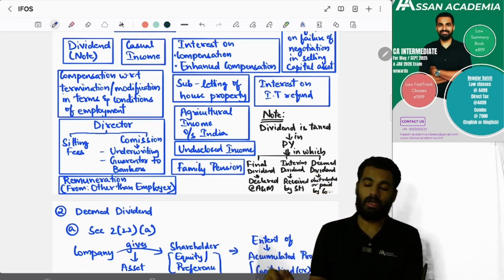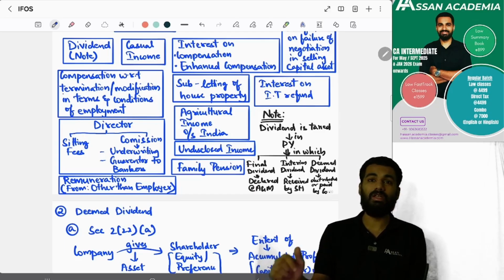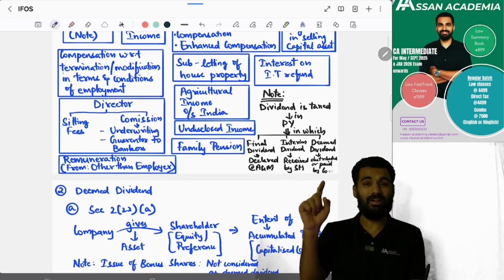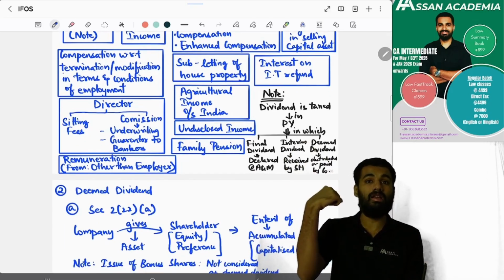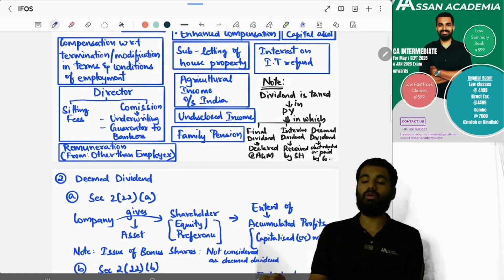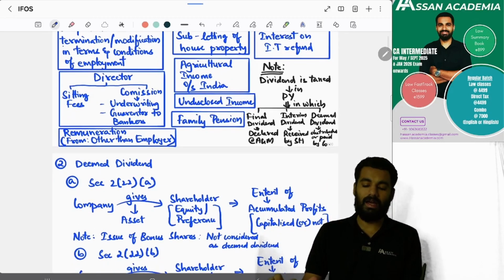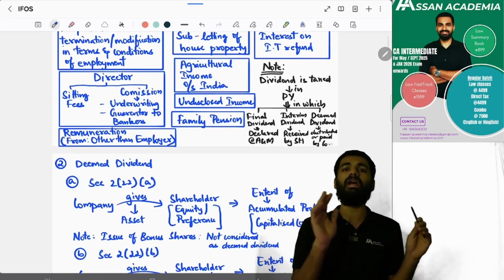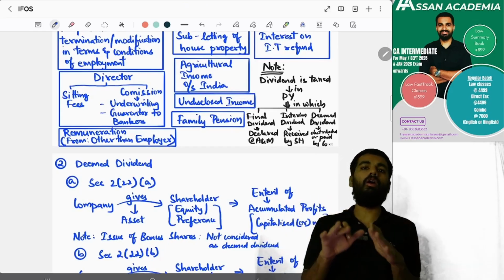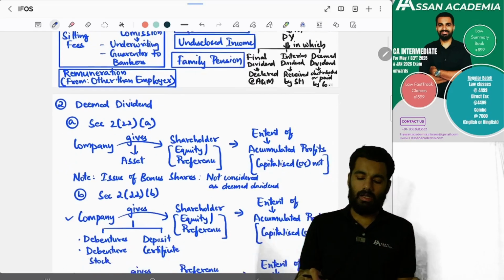is giving compensation is not an employer, subletting of the house, interest on IT refund, any agriculture income you're getting from outside India, undisclosed income, family pension, sitting fee by the director, or director is getting commission for underwriting or guarantees to the bank, and any kind of remuneration other than from an employer you're getting, all these will be falling under income from other sources.